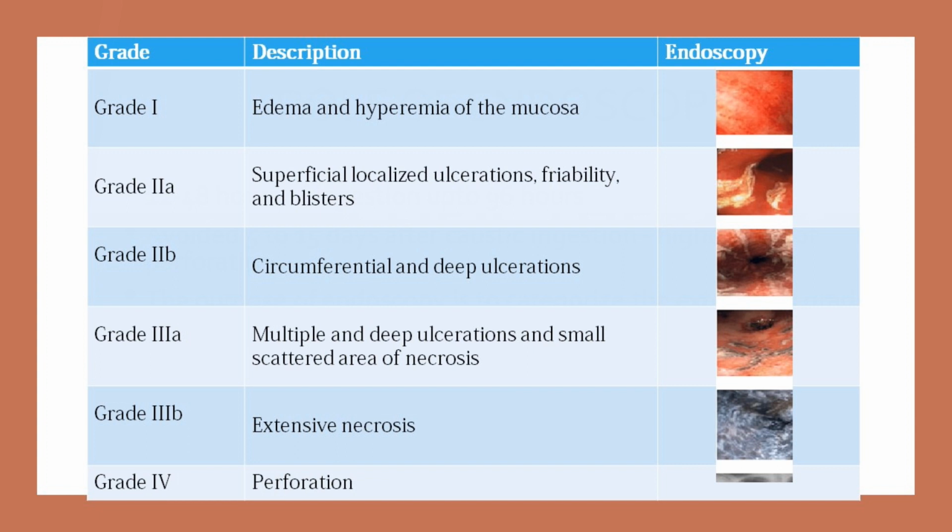If you look at this first picture, you see there's little erythema. That's your grade 1. You can see these white ulcers, but they are discrete. That is grade 2A. You see these white ulcers, but they are circumferential. This is 2B. Severe necrosis, you can see those black patches, that is grade 3A, and extensive necrosis, where the entire thing is almost like a black patch, that's your grade 3B. These are the ones, the 2B, 3A and 3B, who are at risk of developing a stricture.